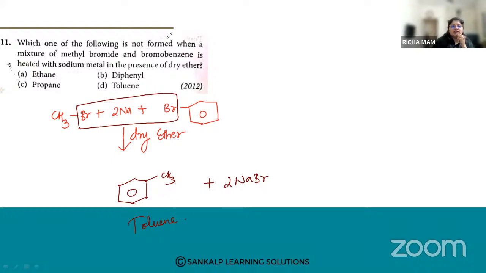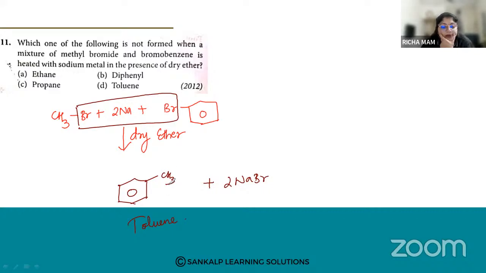Which one of the following is not formed when a mixture of methyl bromide and bromobenzene is heated? One product will be toluene.